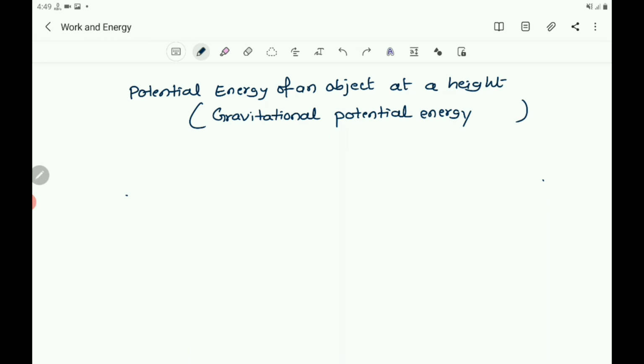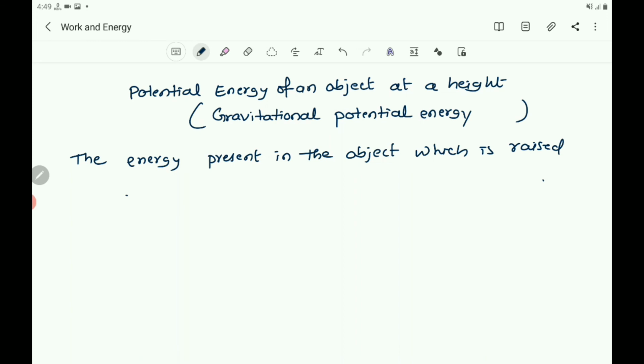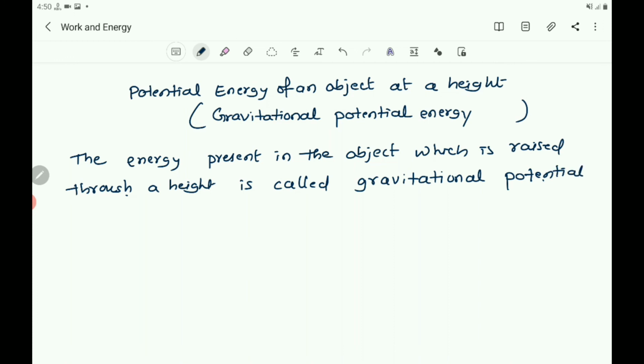So you write, the energy present in the object which is raised through a height is called gravitational potential energy.